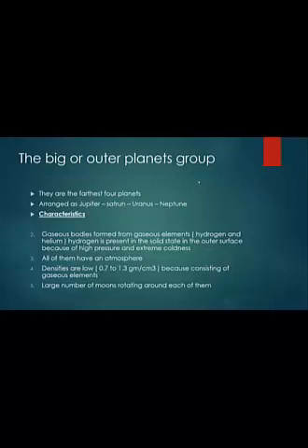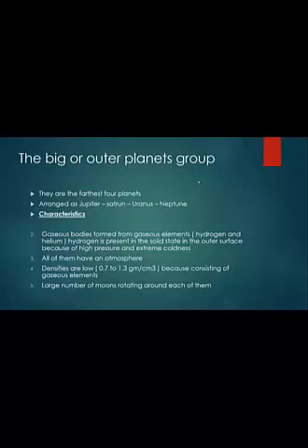Their density is very low. Because of what? Because these planets, as we discussed, consist of gaseous elements. So their density is very low, ranging from 0.7 to 1.3 gram per cubic centimeter.